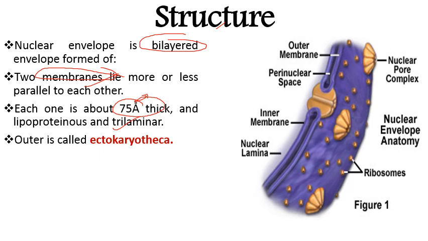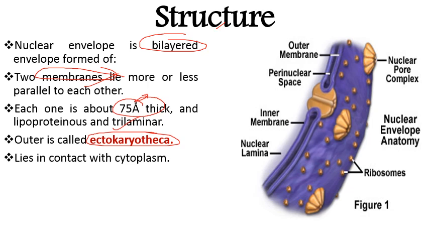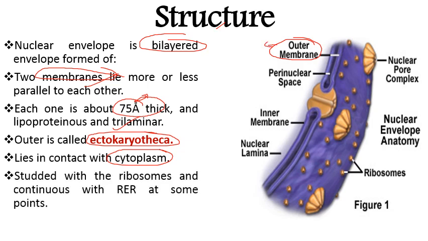And this outer layer is known as ectokaryotheca, while the inner one is known as endokaryotheca. The outer membrane lies in contact with cytoplasm, and it is studded with ribosomes because it forms a continuous connection with the endoplasmic reticulum. It means it is a part of RER, that is rough endoplasmic reticulum at some points.